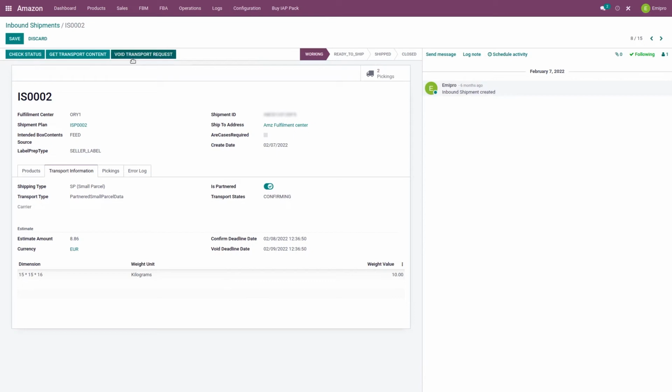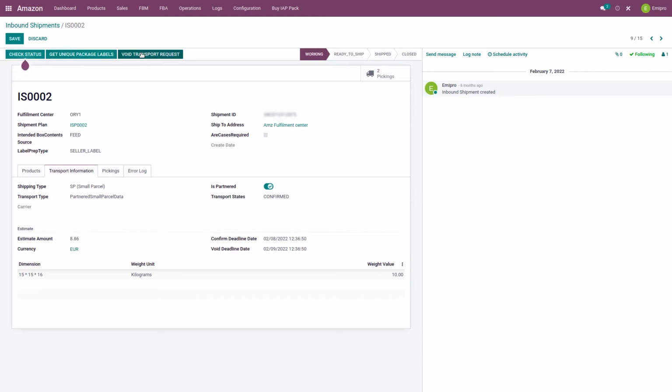and when they confirm it, the transportation status will change to confirming from estimated, and once it is confirmed, it will be moved to confirmed state from confirming. Sometimes it also happens that while it is in the estimation stage, there is some technical error on the Amazon carrier side, due to which we are getting an error in this estimation.